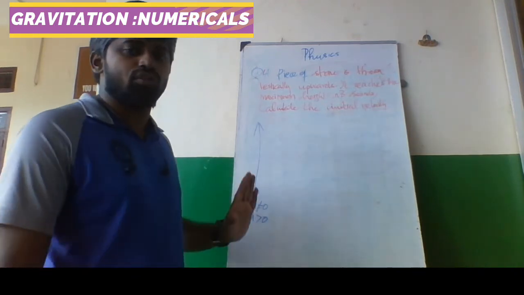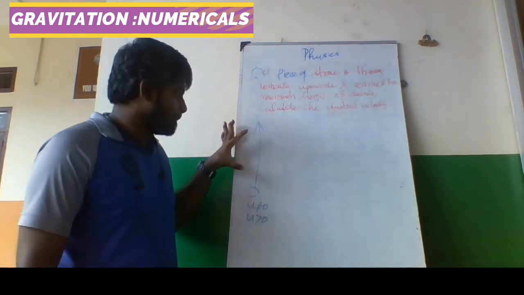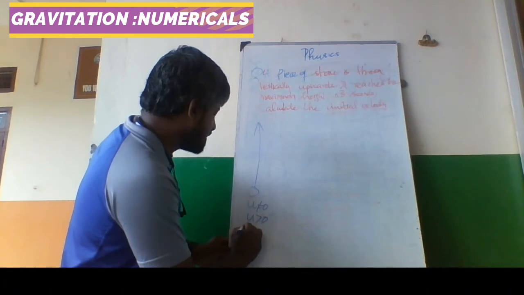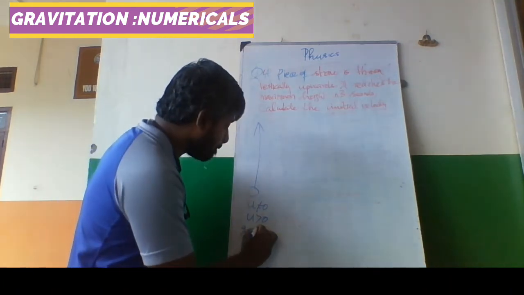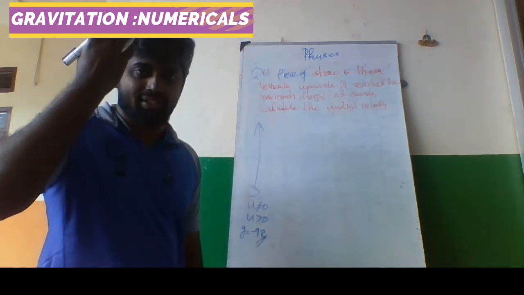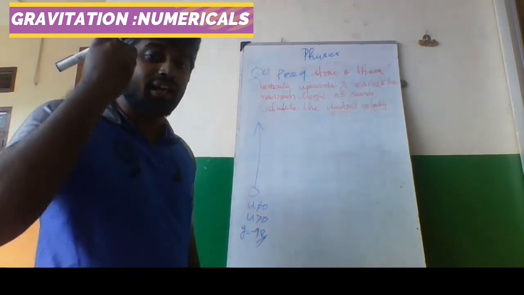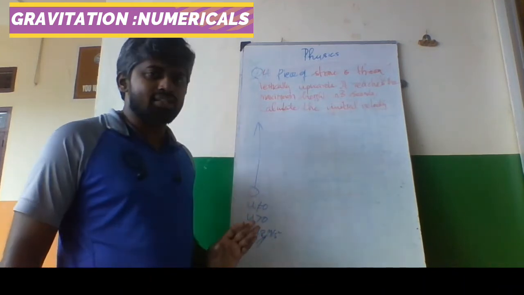That is for any object that is thrown upwards. g, acceleration due to gravity, is always minus 9.8 meter per second square because it is going against gravity. This is a thumb rule.